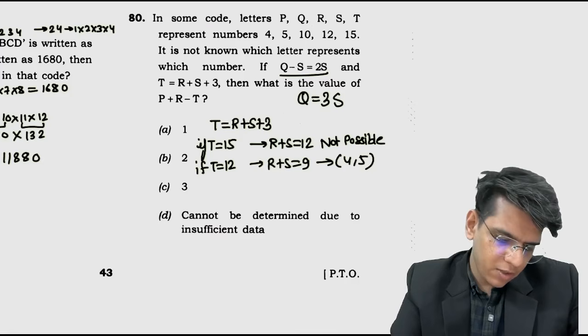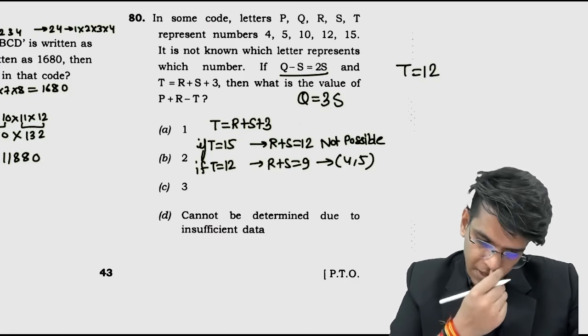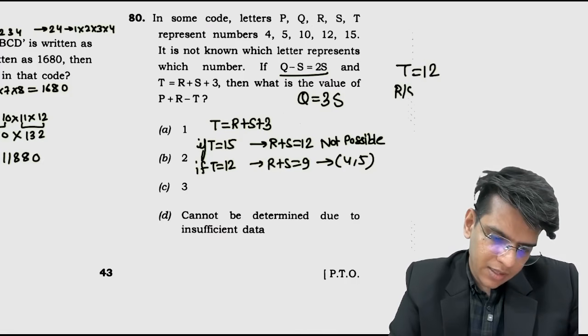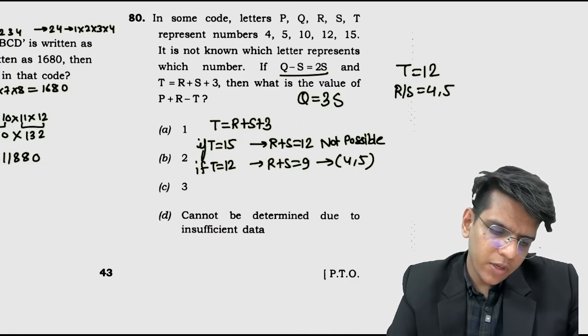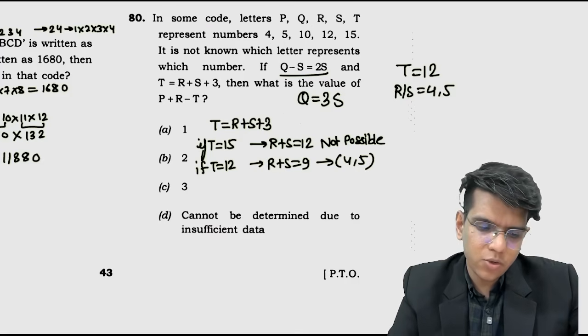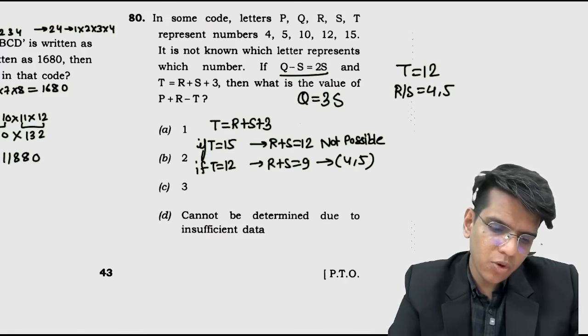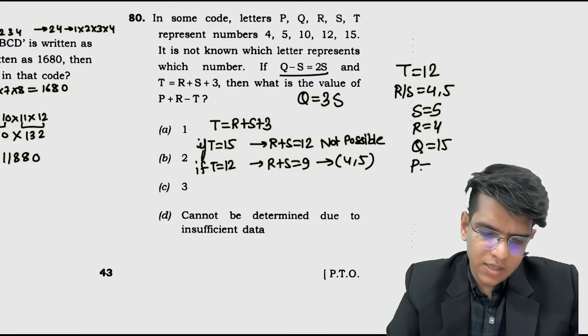ठीक है, तो T equals to 10, T equals to 12 fixed है. R and S will be 4 and 5. T12 already taken है, so Q equals to 3S. So S can't be 4 because then Q has to be 12. That can't happen. So S equals to 5, R equals to 4, Q equals to 15 and P equals to 10. सारे के सारे मिल गए.